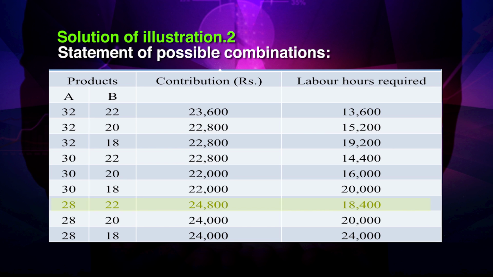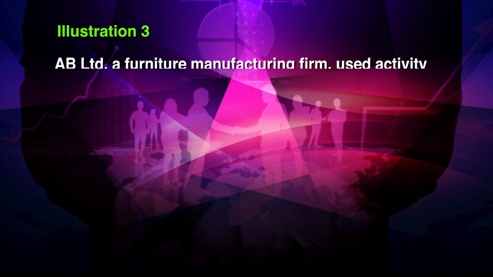The above computation shows that maximum contribution of 24,800 is possible at 18,400 hours. Therefore, profitable price mix is A 28 and B rupees 22. Now, let us come to the illustration 3.